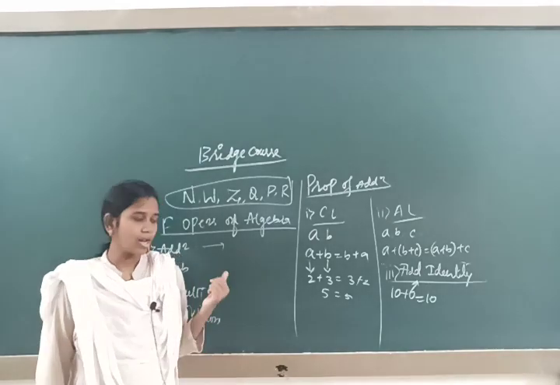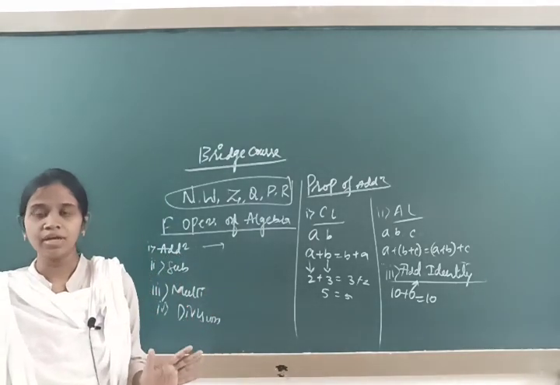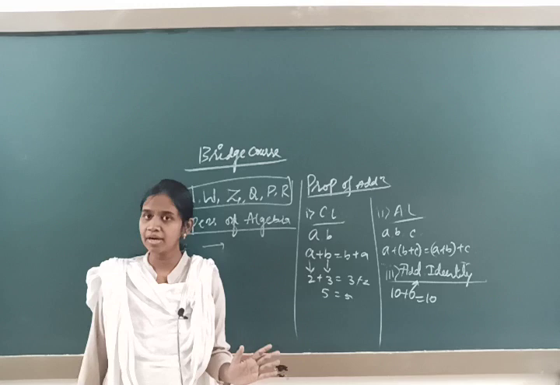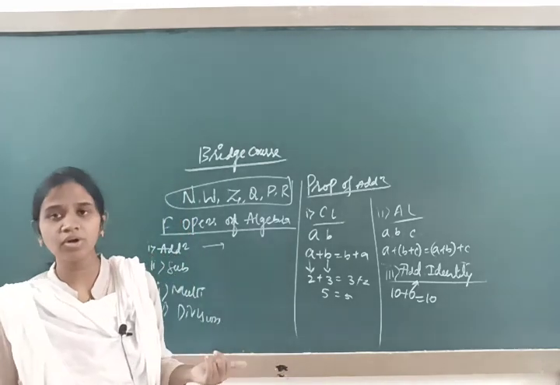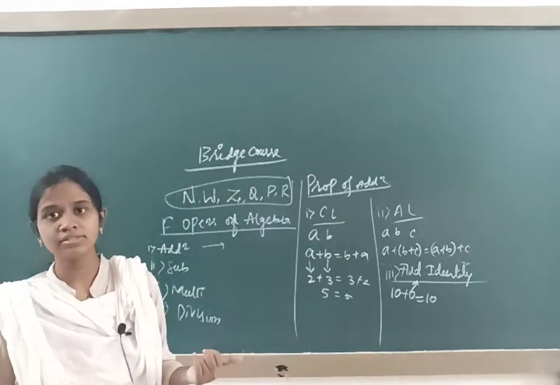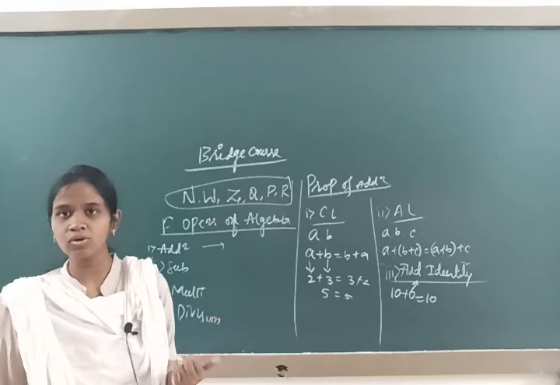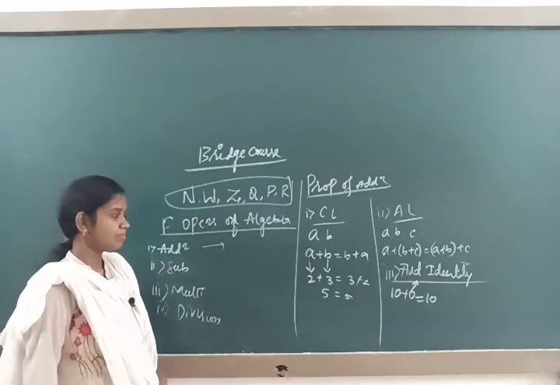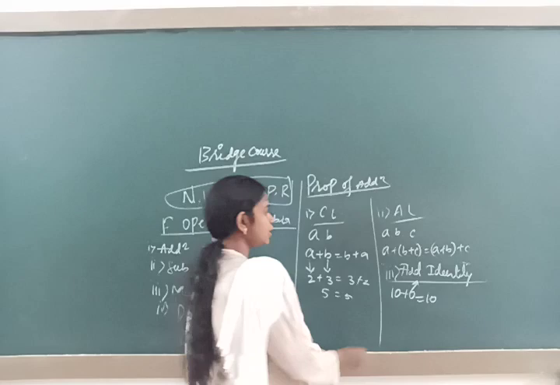Remember, if you have 10 as a number and I am asking that you should remain with the 10 itself, then which number are you going to add? You are going to add 0. 10 plus 0 is equal to 10. Next will be the fourth property, additive inverse.